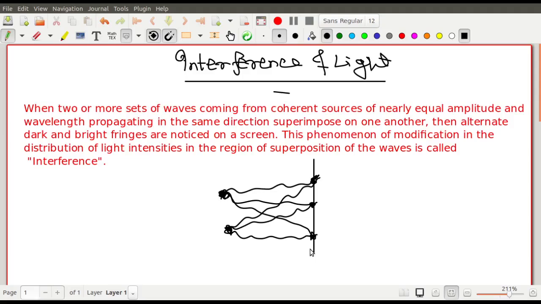So if you hold two torchlights on a screen which are not coherent, you will see that the screen has uniform intensity, there is no variation. But at the same time, when you hold two coherent sources towards the screen, you see that there is a modification in the distribution of light intensities. That means, between incident intensity and output intensity after superposition, an intensity variation will be seen on the screen. On the screen you will see that there is a variation in the intensity of light.